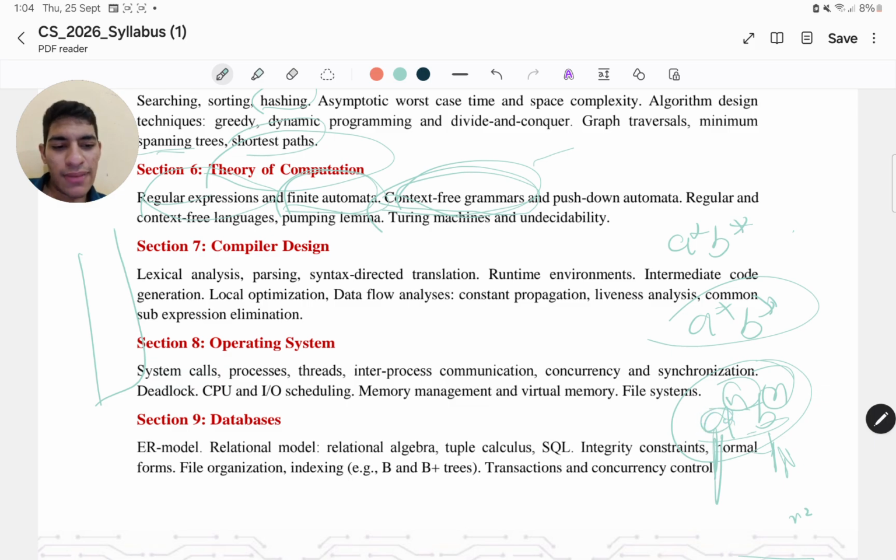You just keep on pushing the a's in the stack, and wherever a b comes, you keep on popping the elements. If nothing is left out there, then it means the number of a's is equal to the number of b's. If the number of a's were more, then after pushing all of the a's and popping according to the number of b's, some of the a's will be left. So that's the logic which you use with the stacks. Similar is the case when the b's are larger, right? You will try to pop out something, but nothing will be there. Then it means the b's are larger, so a and b are not equal.